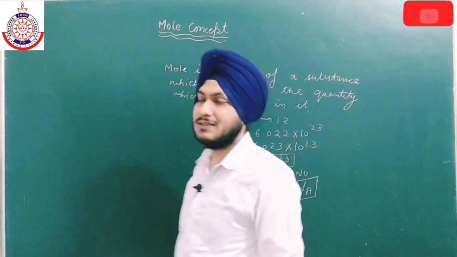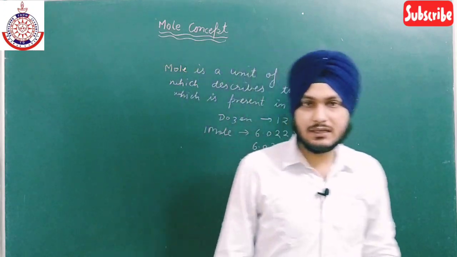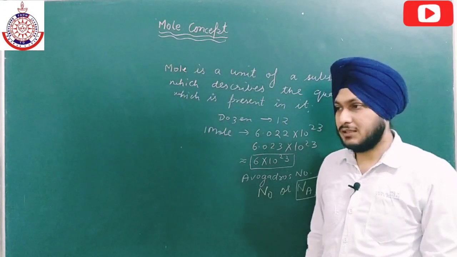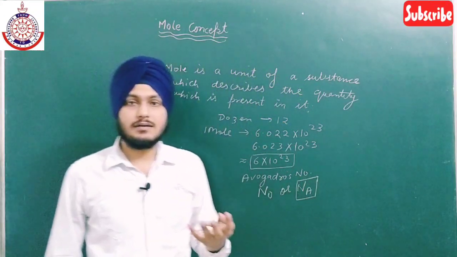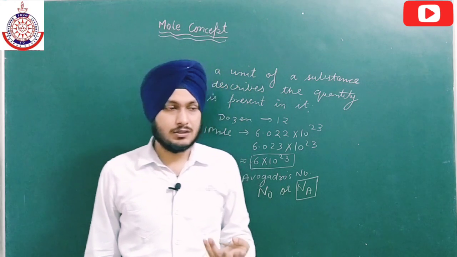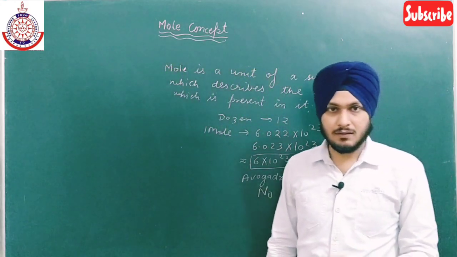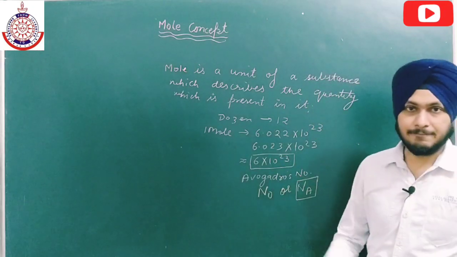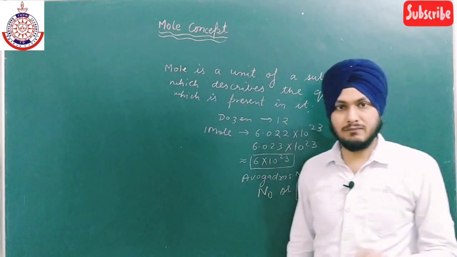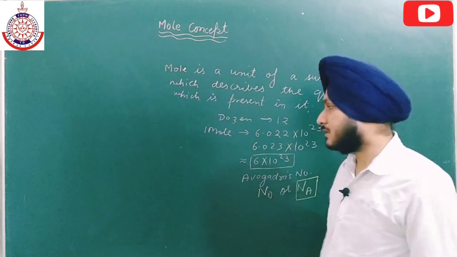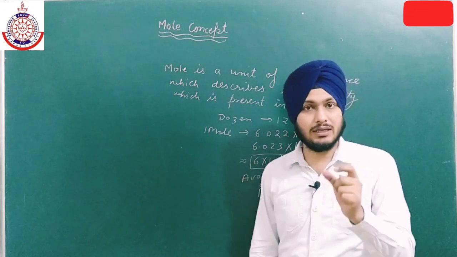Now, is there any existence of mole in the real world? Suppose I say, take 1 mole of bananas. You have to give me 1 mole of bananas. Is it possible for you to give me 1 mole of bananas? Because this amount is very high: 6 × 10^23 bananas. It is not possible for you to give me such a large quantity of bananas. So a mole has no real existence.